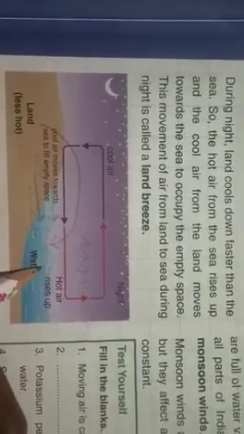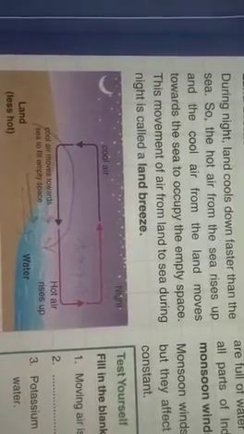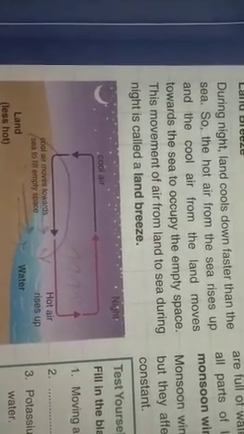So the movement of air from land to sea during the night is called land breeze. This is the reason near the coastal areas we don't feel hot neither during the day nor during the night.